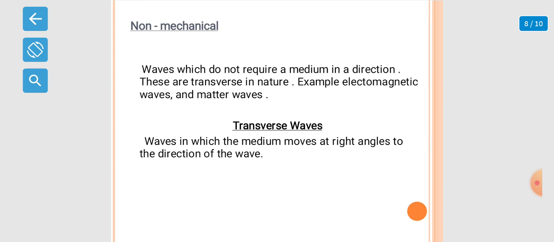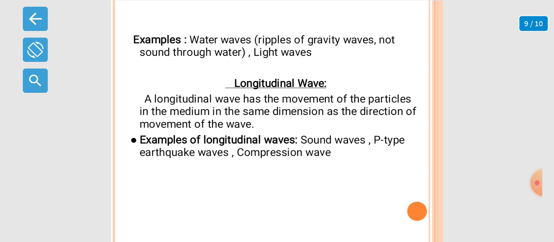are waves in which the direction of vibration of particles of the medium is perpendicular to the direction of propagation of the wave. Examples are water waves and light waves. And in longitudinal waves, the movement of the particles in the medium is in the same dimension as the direction of motion of the wave. For example, sound waves, P-type earthquake waves, and compression waves.